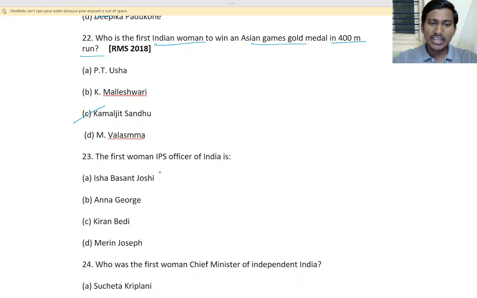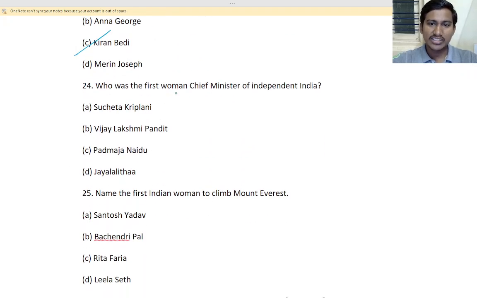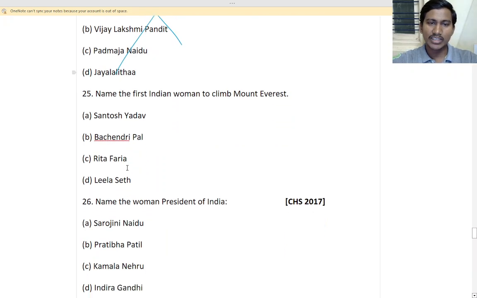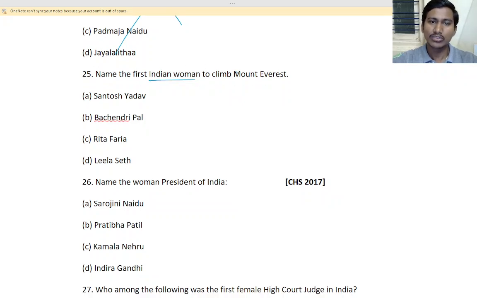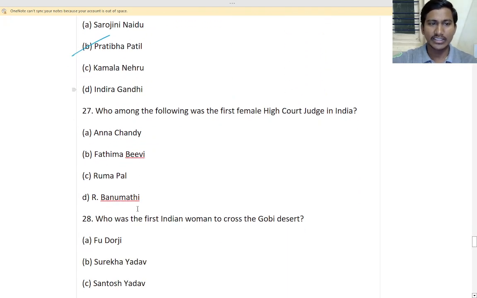First woman IPS officer is Kiran Bedi. Who was the first woman chief minister of independent India? Name the first woman to climb Mount Everest. Who was the first woman to climb Mount Everest? Bachendri Pal. So name the woman president of India. Who is the woman president of India? President Pratibha Patil.